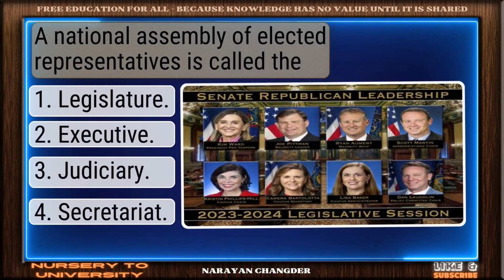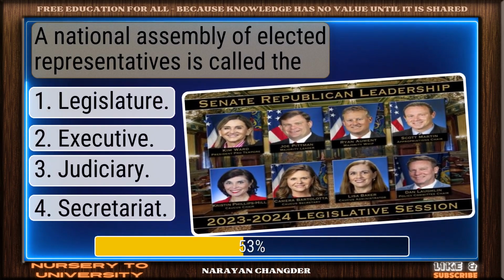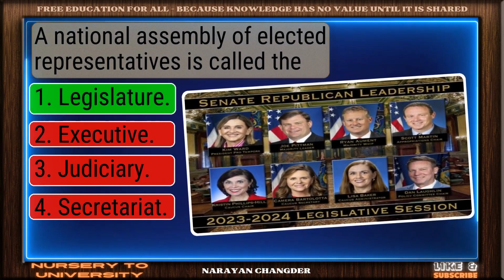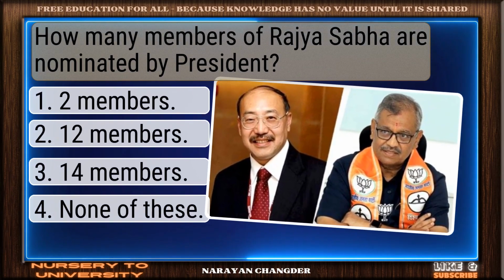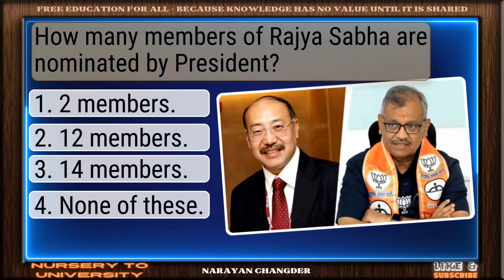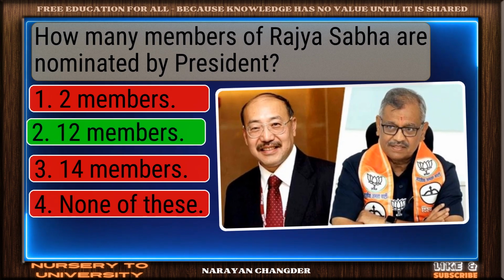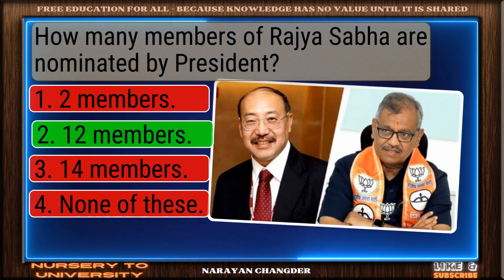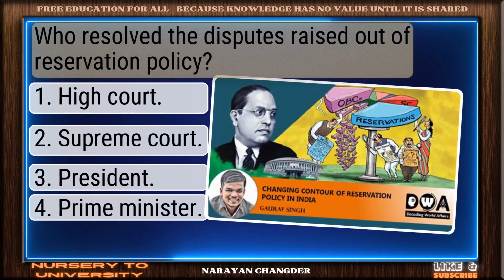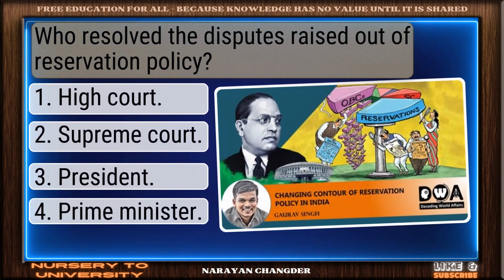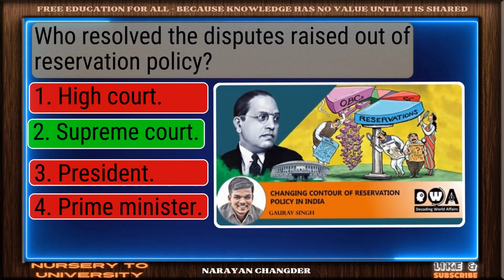Question number 75. A National Assembly of elected representatives is called the... Right again. Legislature is a valid answer. Question number 76. How many members of Rajya Sabha are nominated by President? Nice selection. 12 members is the correct and valid answer. Question number 77. Who resolved the disputes raised out of reservation policy? Good thinking. Supreme Court is the right answer.